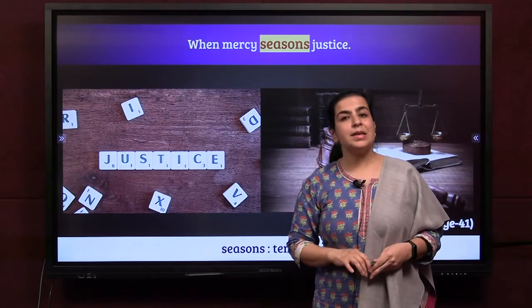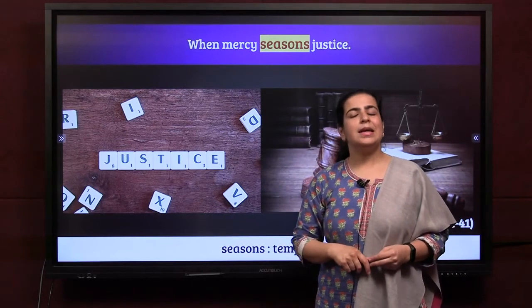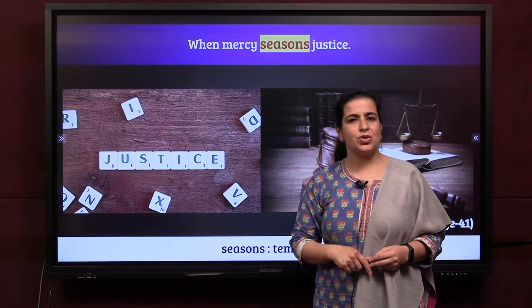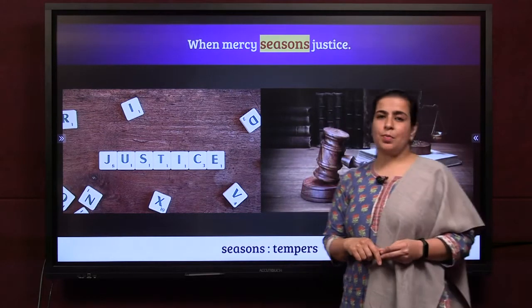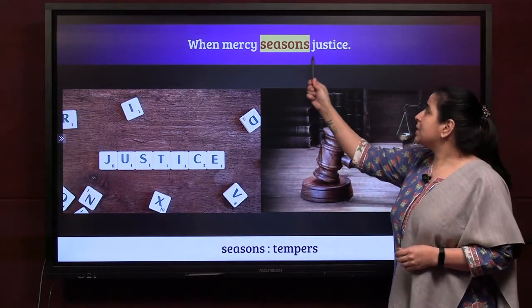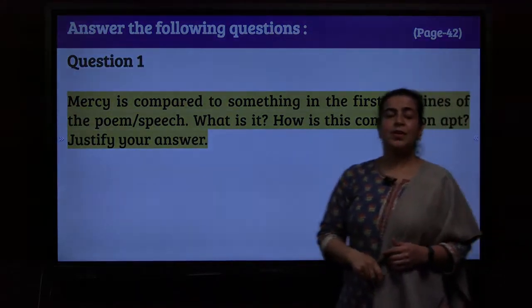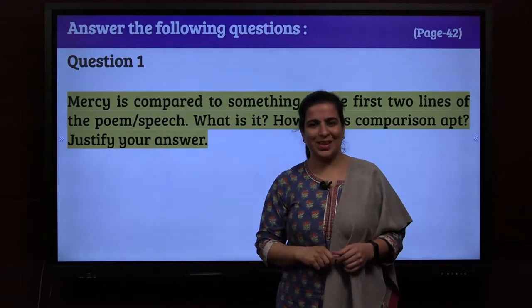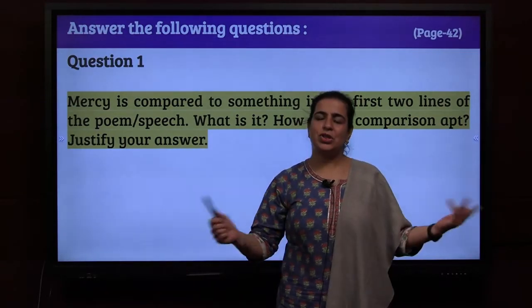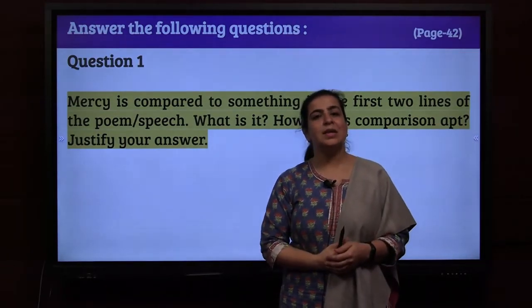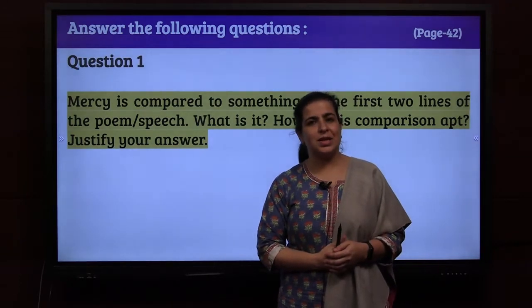So when mercy is mixed with justice, it is like God's justice to you, God's decision making power. When mercy seasons justice, everything becomes good. In that story also, Portia got justice just because she showed the quality of mercy. Bassanio showed the quality of mercy.